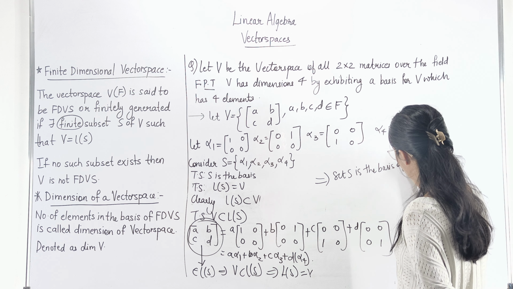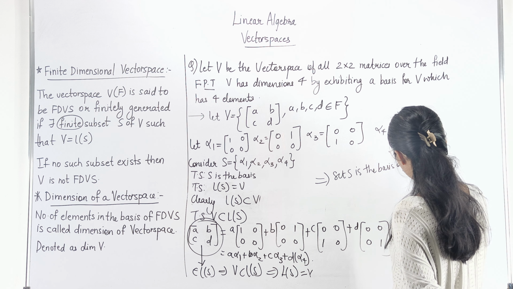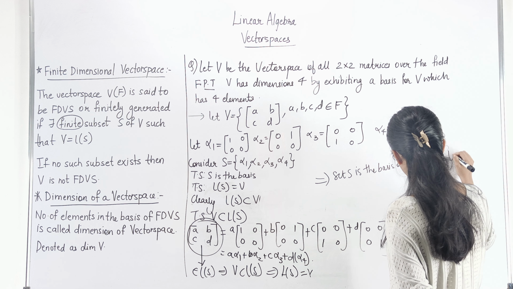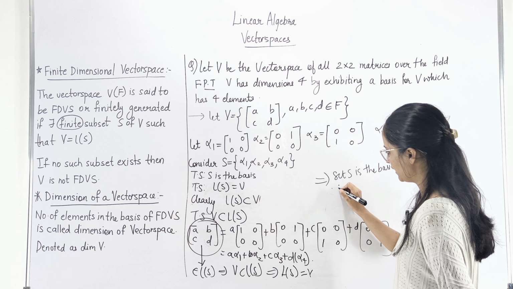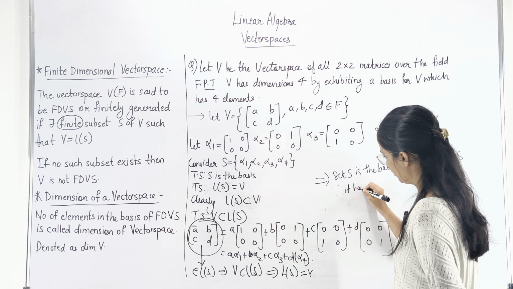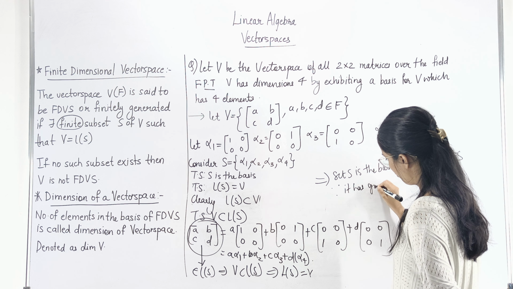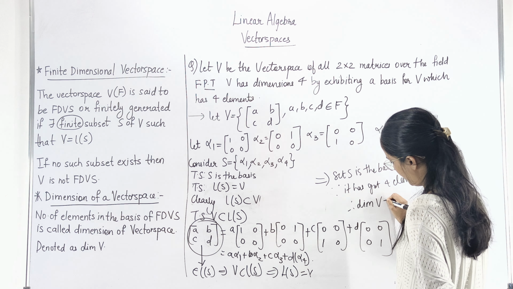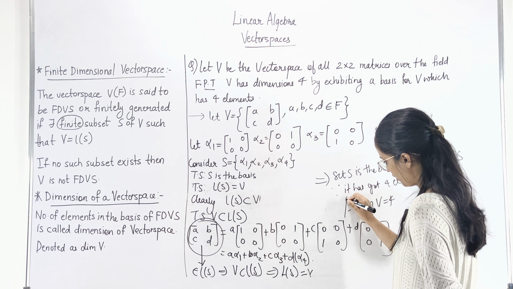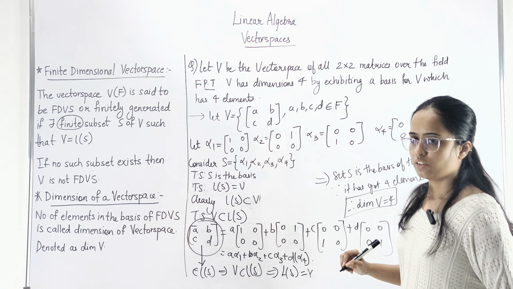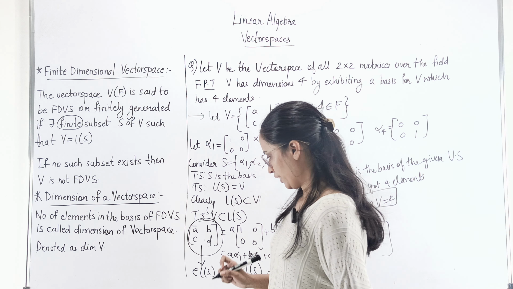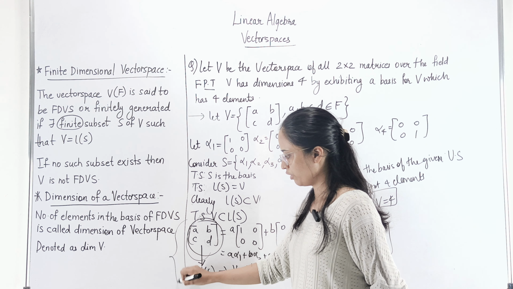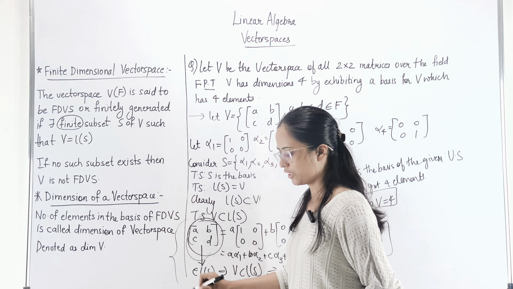of the given vector space. Now since it has got 4 elements, that is why the dimension of V equals 4. So this is how your solution would look. Of course you cannot do this kind of rough work in your exam. It has to be clear and clean while you write it in your paper.